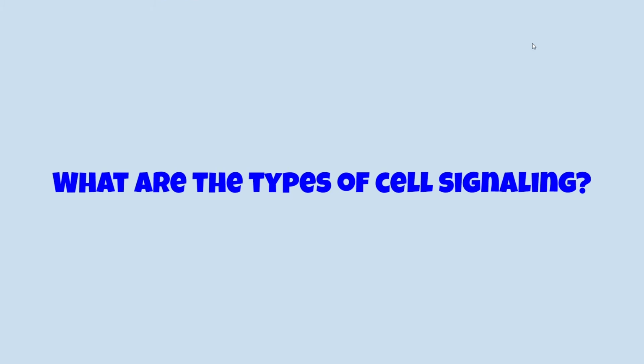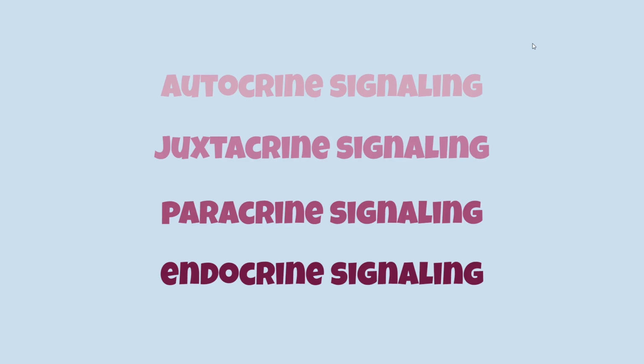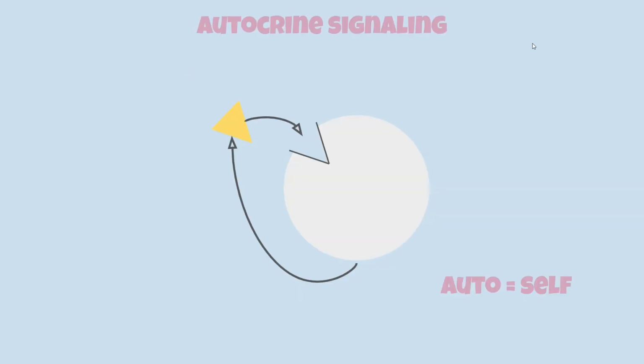Now, what are the types of cellular signaling? There are 4 different types: autocrine, juxtacrine, paracrine, and endocrine signaling. Autocrine signaling you can think of as self. It causes a cellular communication with itself. An example of this could be cancer cells.